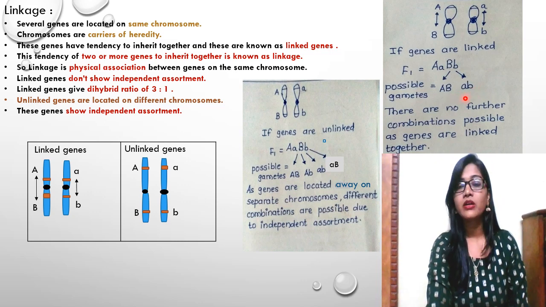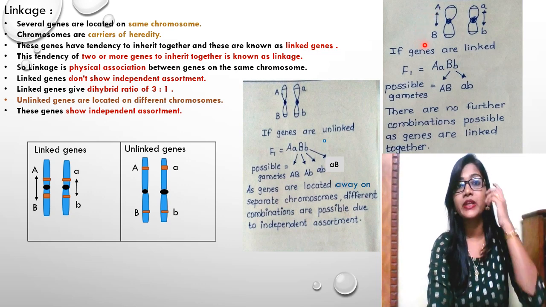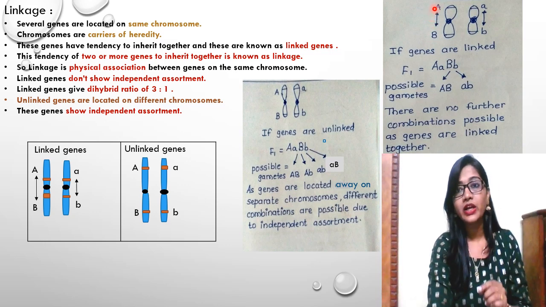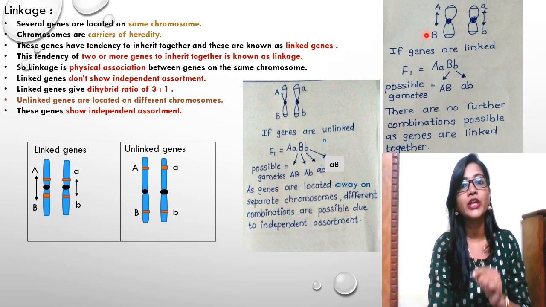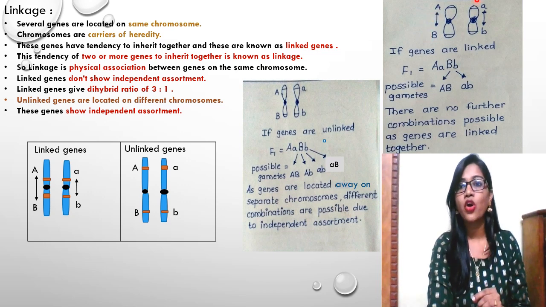There will not be other combinations, as I have explained earlier briefly, that this A gene has the tendency to inherit together, or is linked with the capital B. So whenever the capital A gets expressed, it will always get expressed with the capital B only. Capital A will not get recombined with the small b.